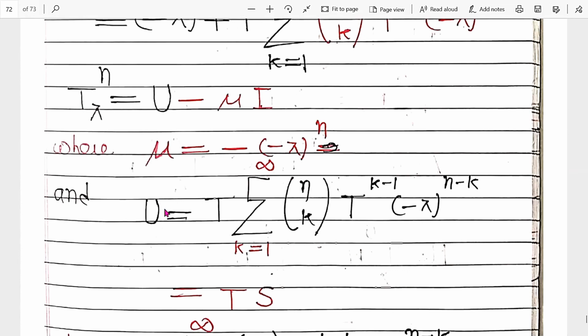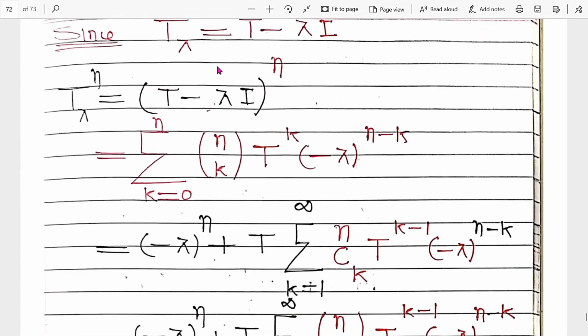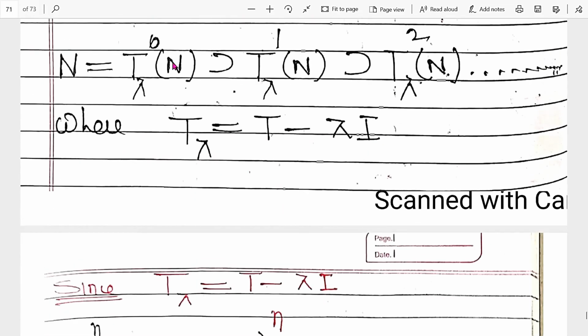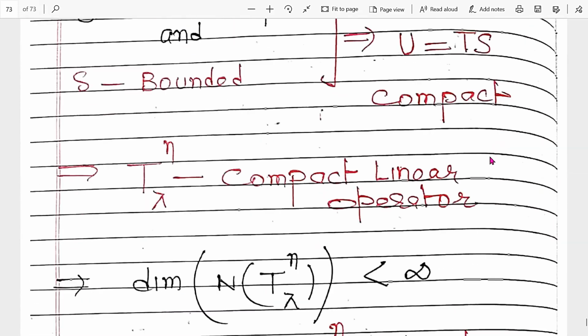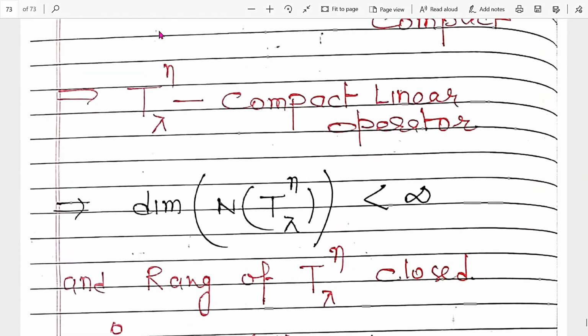So this is a compact operator. First, to prove the series, we prove that all the operators are compact, so it is a sequence of compact linear operators. That we prove in the first step. The second step is, if it is a compact operator, then we know that the dimension of its nullity is less than infinity.